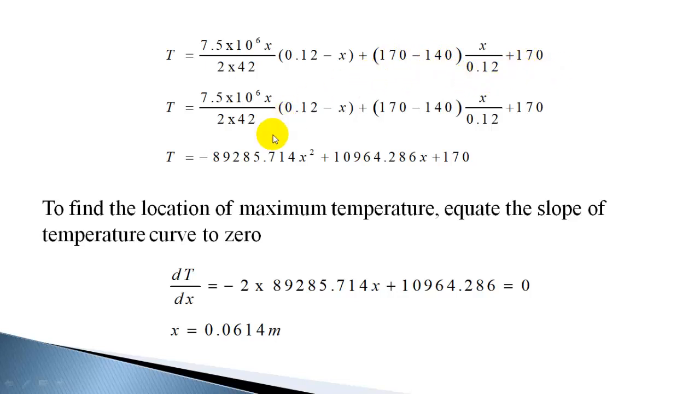So substituting that and reducing, we will get an expression for temperature as T is equal to minus 89,285.714 x square plus 10,964.286 x plus 170. As you all know, this is an expression for a parabola, so it is a parabolic variation. Temperature varies parabolically within the material.